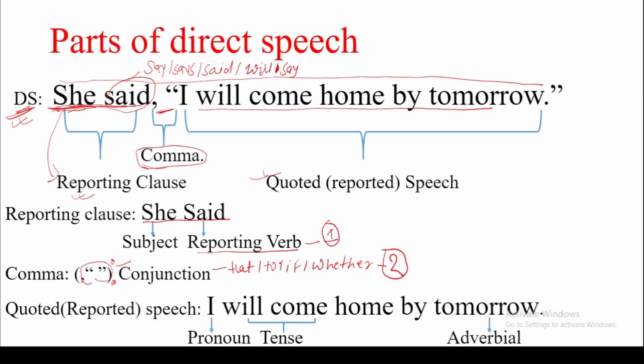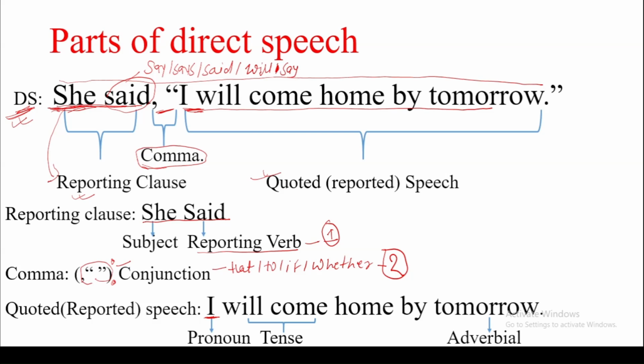If we find the components of this speech, first, I is a pronoun working as the subject in the quoted speech part only. Will come represents tense, and tomorrow is a time adverbial.